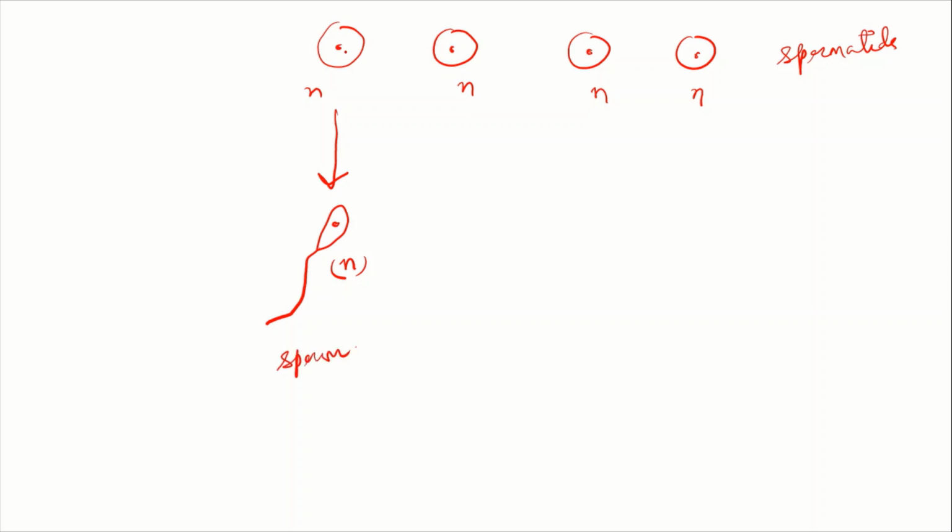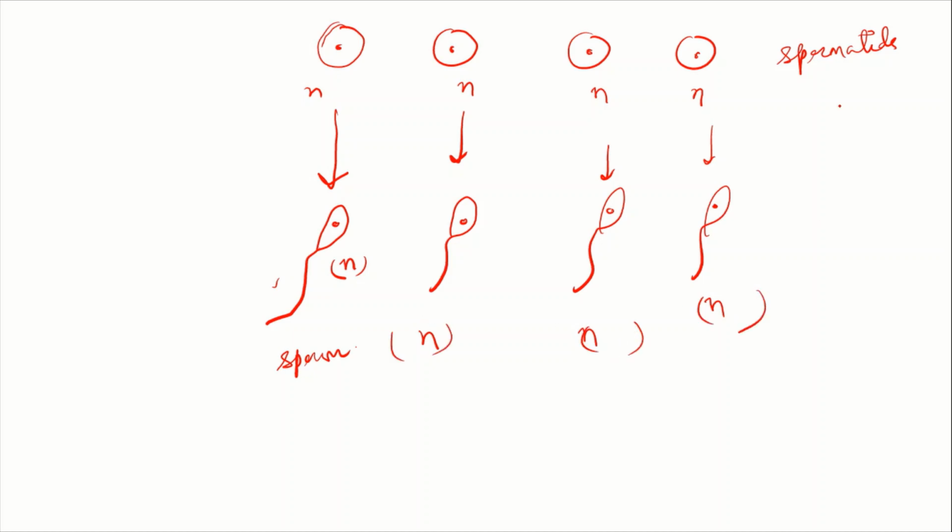See, from an oval shaped cell we got a long motile cell. Motile means those who can move or who can show movement. It has a tail. So these are the motile sperm cells and there will be 4 sperm cells, all having haploid set of chromosomes. These are the sperm cells. So this conversion process is known as spermiogenesis or spermatoleiosis. This process has some changes that occur during it.